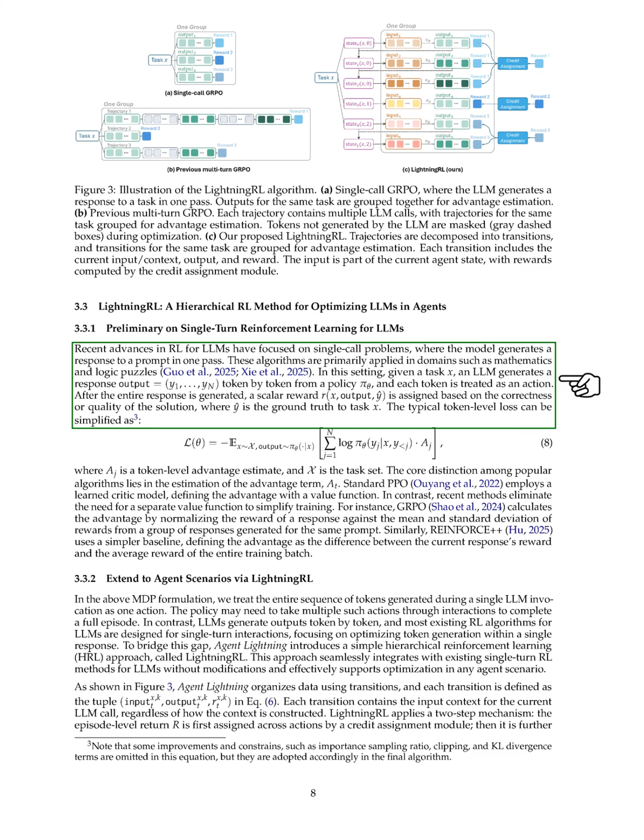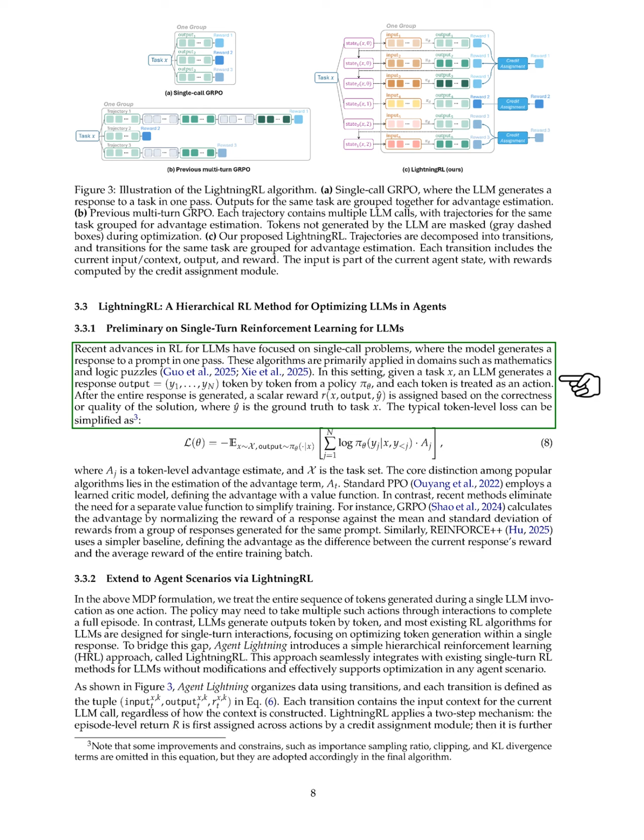We also look at recent developments in reinforcement learning, RL, for LLMs, particularly focusing on single-call tasks where the model generates a response in one go. These techniques are mainly used in areas like math and logic problems. In this context, when given a task, an LLM produces a response token by token, with each token considered an action. After generating the full response, we assign a reward based on how correct or high quality the solution is, comparing it to the true answer for the task.